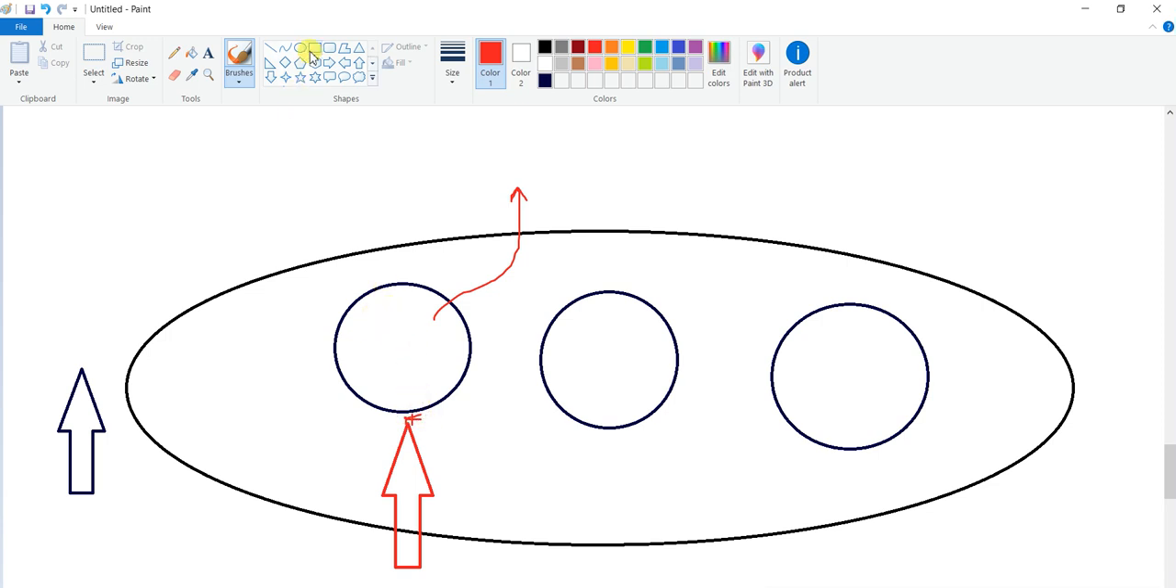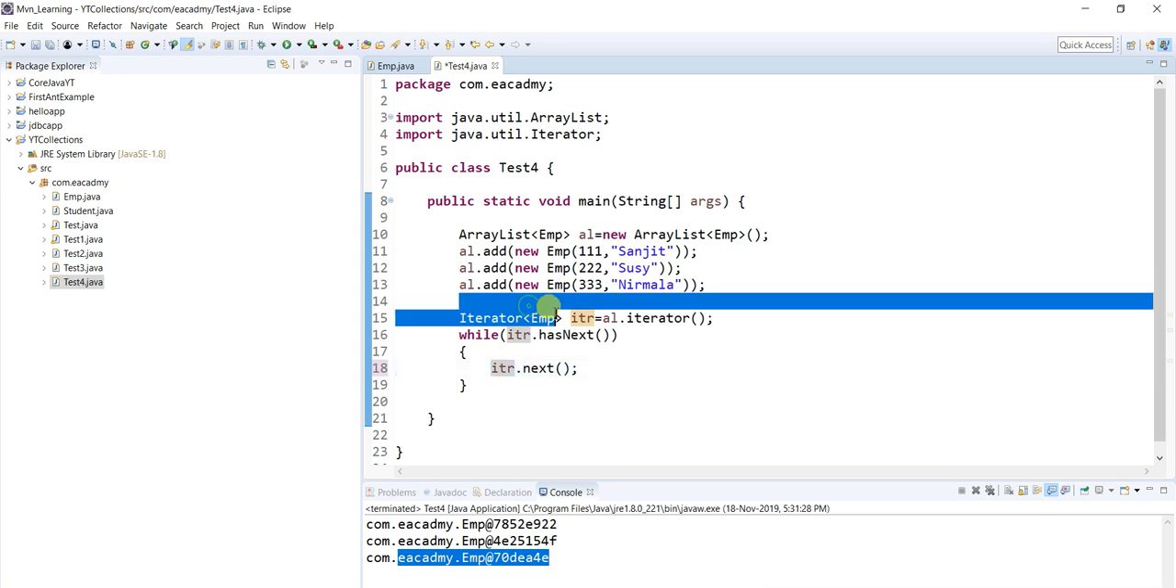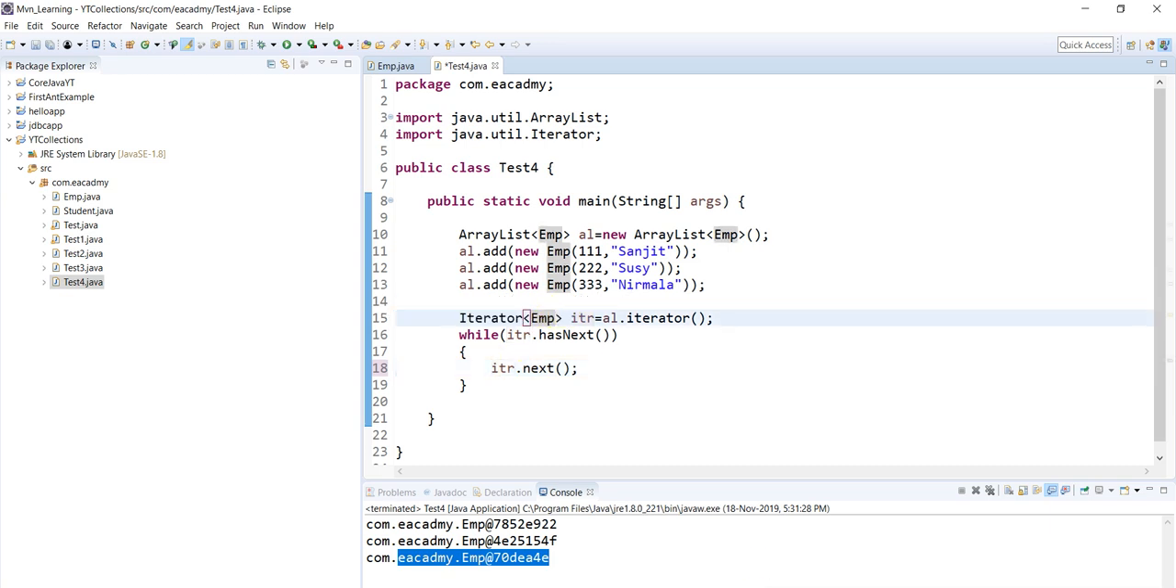So I want internal data. What does this have? It has eid, ename. I want this kind of thing. How to do that? One thing is for sure, when I am writing itr dot next, it's going to return me an object. What I can do, I can do one thing. This iterator is only going to read employee, right?